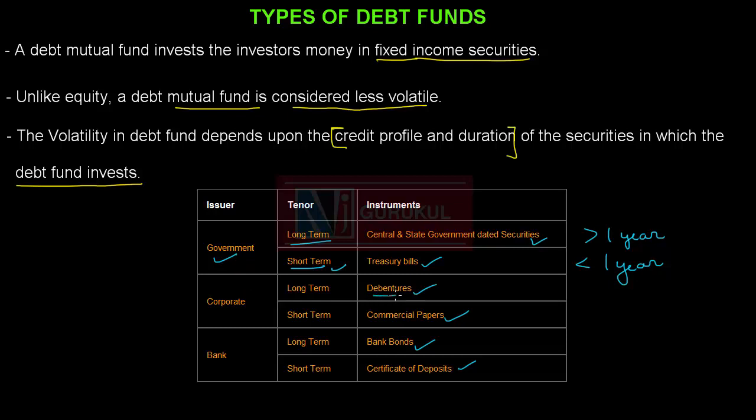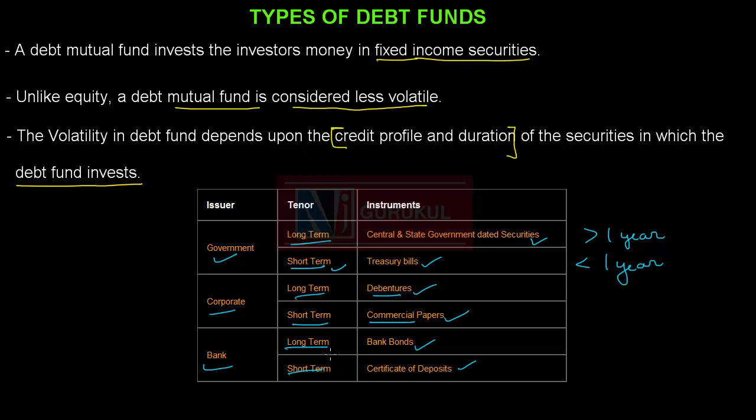Similarly, debentures are long-term instruments which are issued by corporates and commercial papers are short-term instruments which are issued by corporate. Bank bonds and certificate of deposits are issued by banks. Bank bonds are long-term instruments and certificate of deposits are short-term instruments.